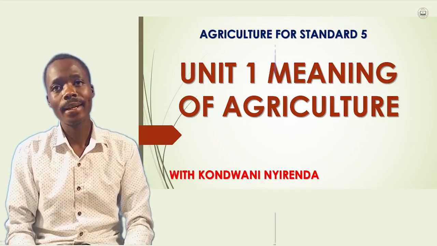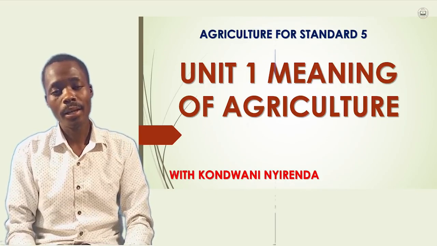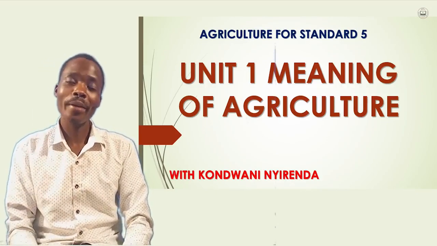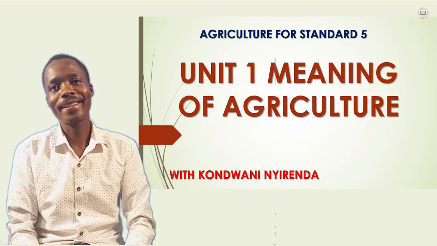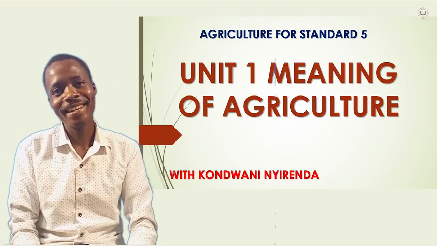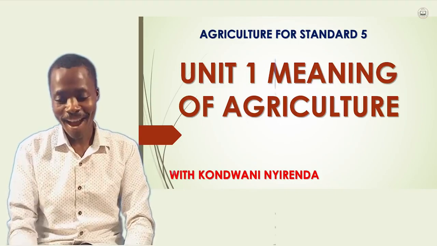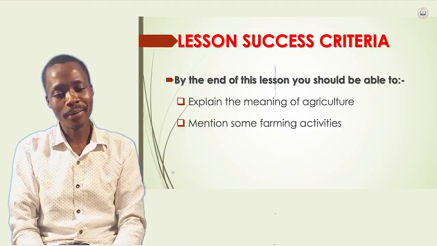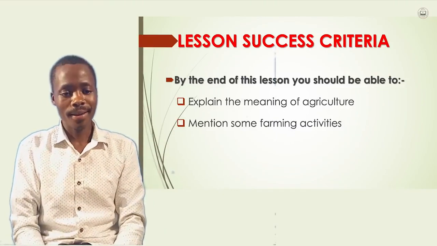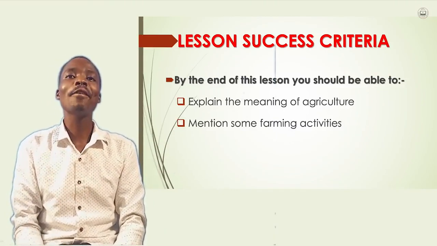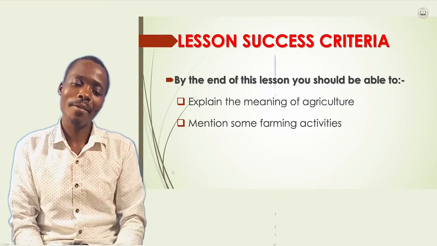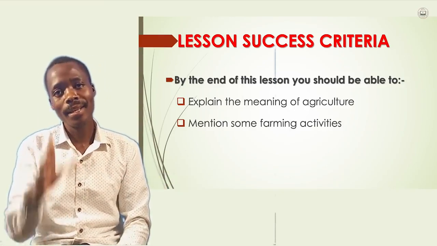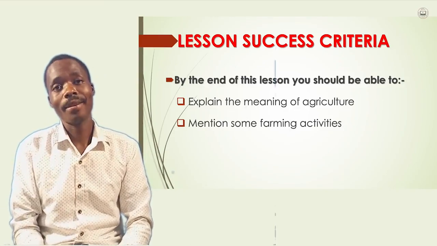By the end of this lesson today, we'll be able to know the meaning of agriculture and some activities that are involved in agriculture. You can see from your picture that we have to know the meaning of agriculture. Thereafter, we have to mention some farming activities that are involved in agriculture.